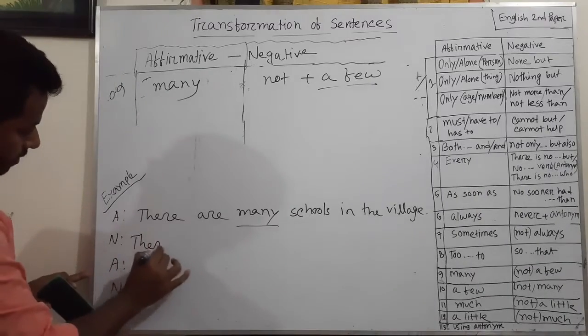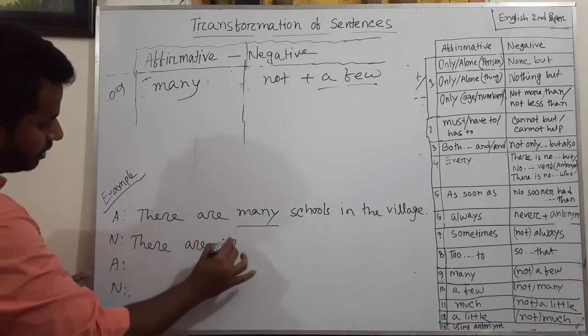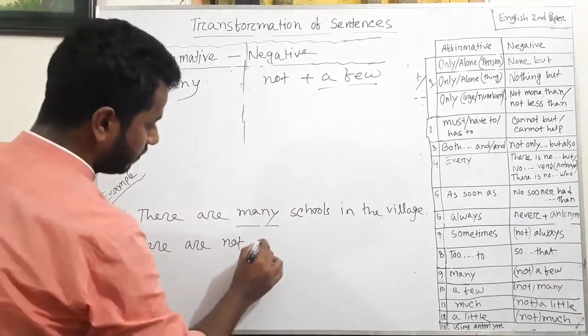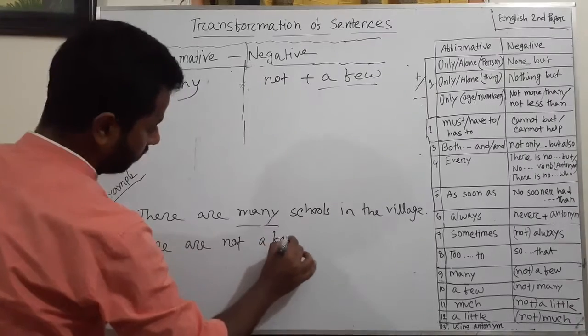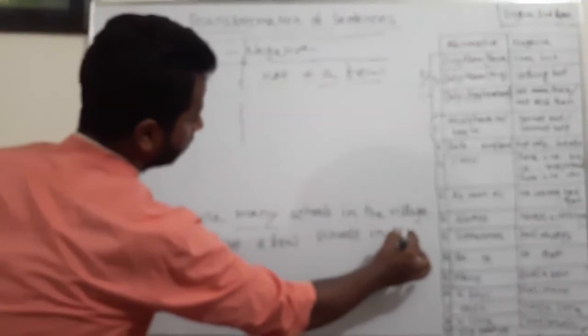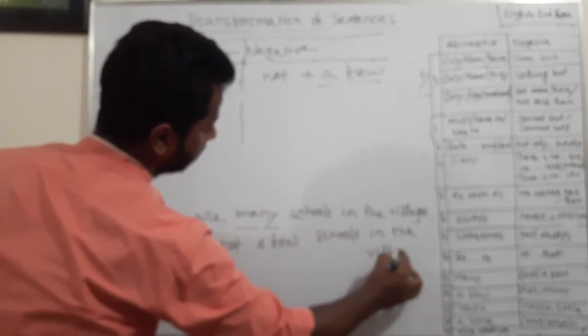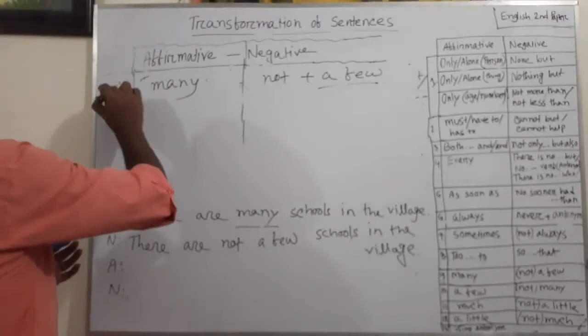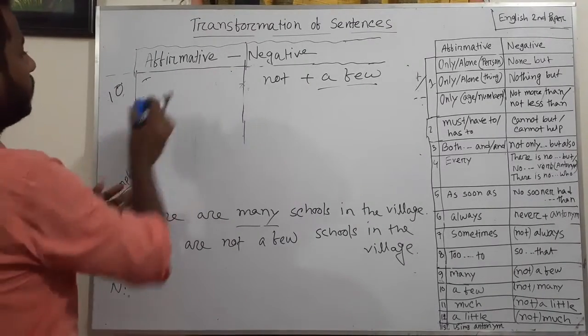So there are auxiliary verb not. So there are not, for many, a few. There are not a few schools in the village.